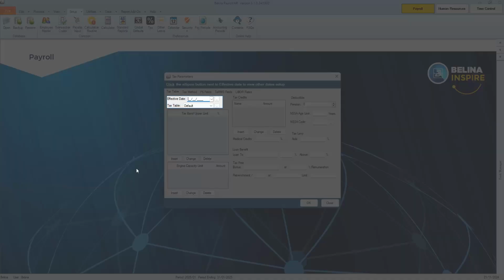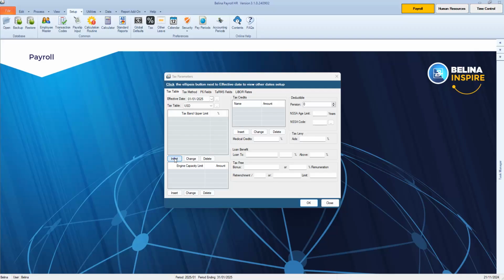The first thing we need to do is to set the effective date as 01/01/2025. Then ensure you select USD as the tax table type if you're running USD Payroll and default if you're running a ZIG Payroll. In this video, we are demonstrating using US dollar tax bands.